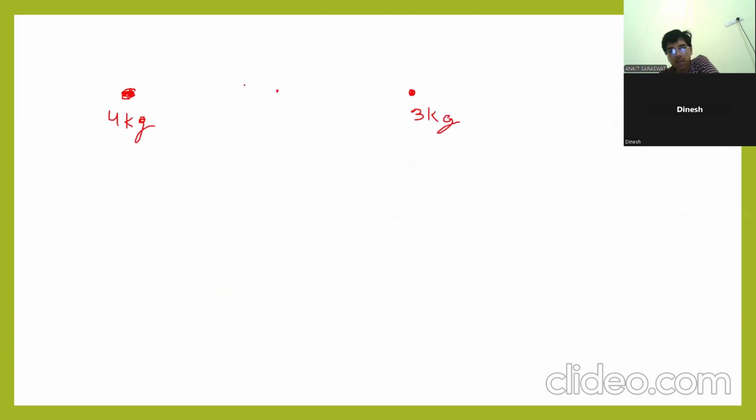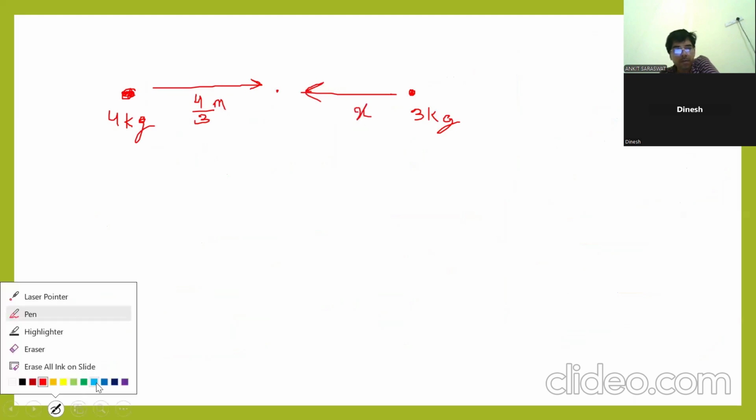If the center of mass is located 4 by 3 meter from the 4 kg block, then how far is it from the other? This is the question.